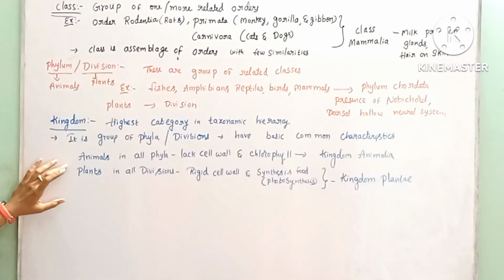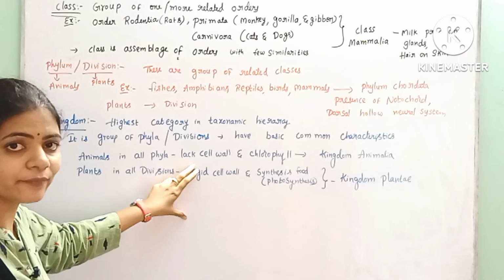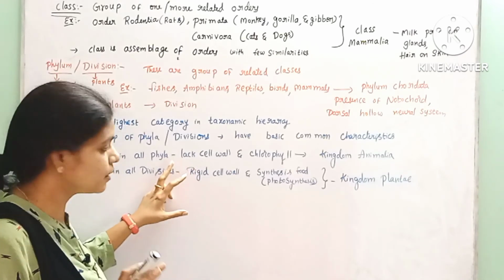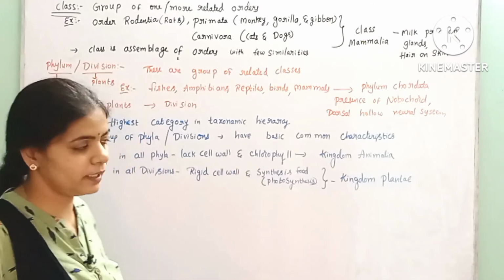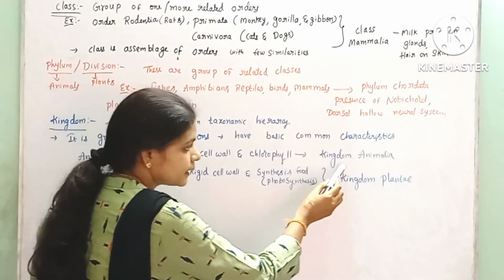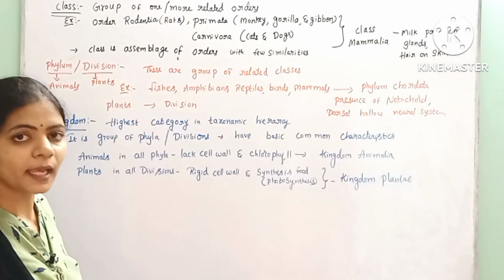Here, if you see in animals, all phyla of animals do not have a cell wall. In the animal body, do we have any cell wall around the cells? No, they don't have any cell wall, and they don't have any chlorophyll. Hence, all the animals are kept under the kingdom Animalia.